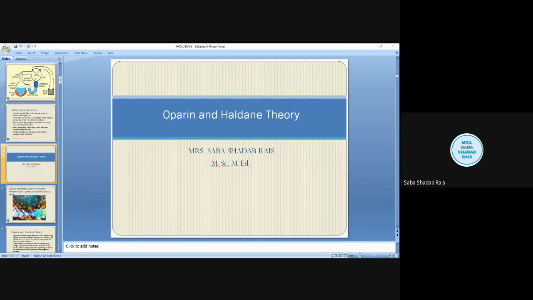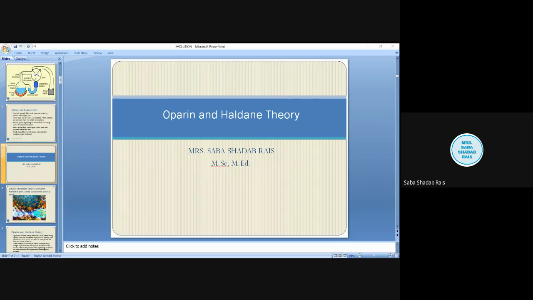So independently, they gave the synopsis of the theory of origin of life, which was published as an article in the journal Rationalist Annual. This is important to remember for MCQ purposes, that Haldane's theory was published in the Rationalist Annual journal. Now, accordingly, we will talk about their combined view.